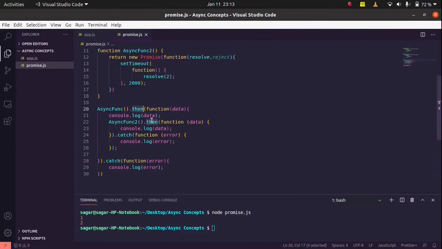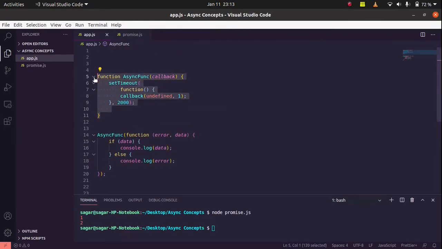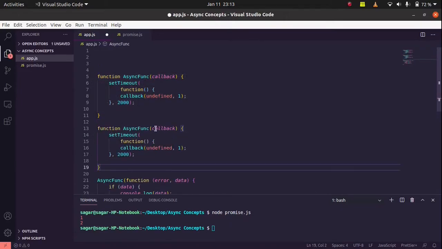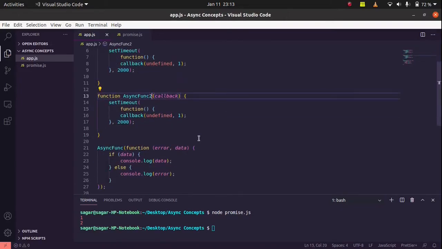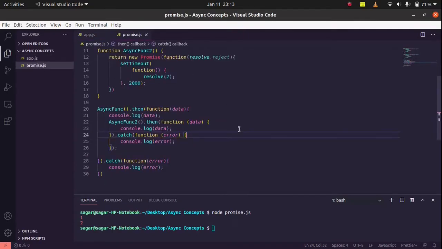So this is a normal approach. We are using the same methods, then and catch. If you try to imagine the same condition with a callback, if we create a separate function and rename it, then to handle this function inside this data, we have to write all the same code again, and this code ends up as messy code. So to avoid messy code inside the promise, developers developed promise chaining.